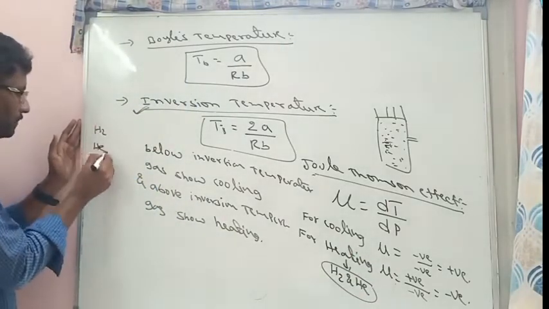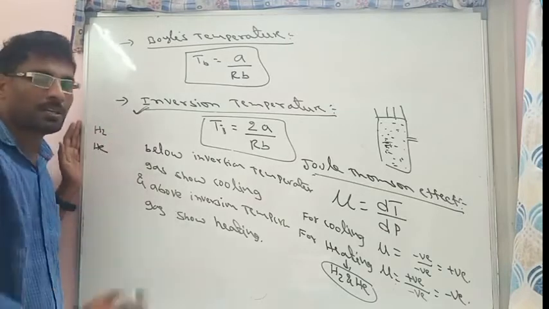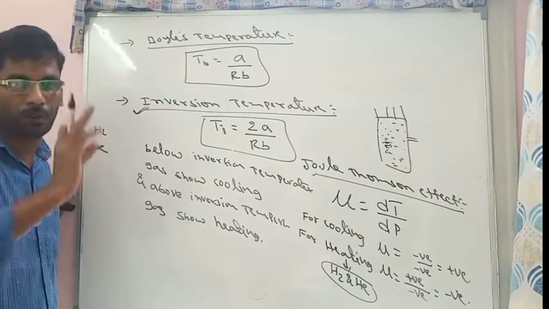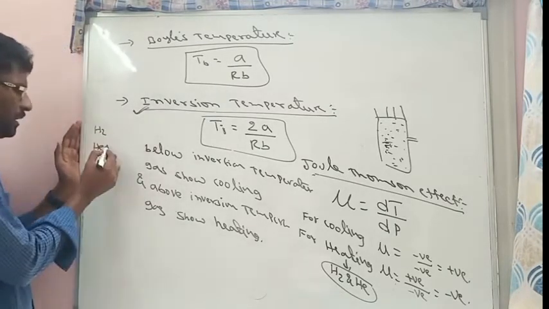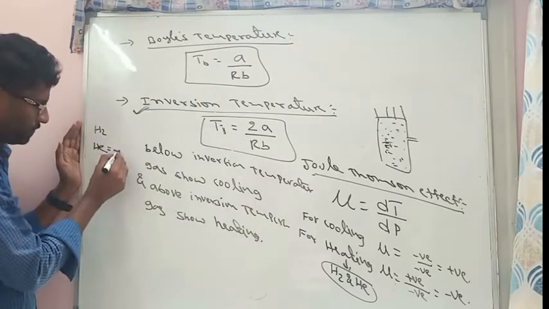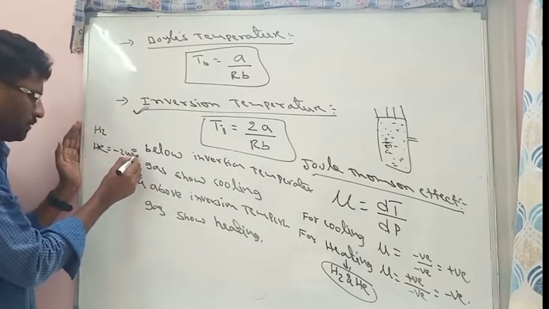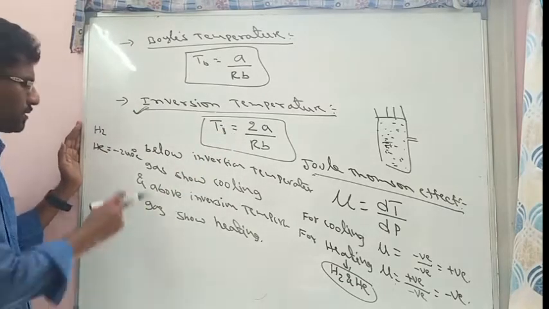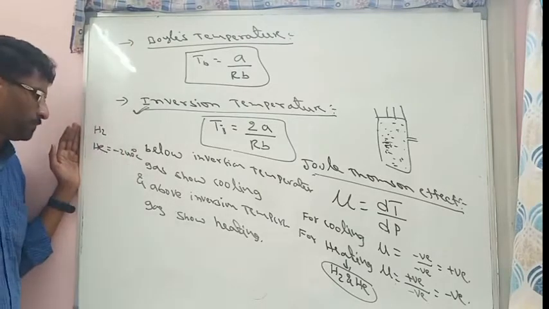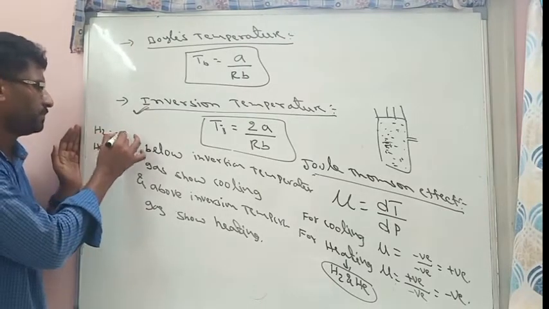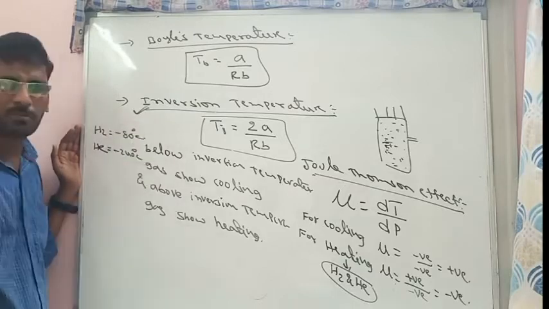Example, we are taking hydrogen and helium. Hydrogen and helium, these inversion temperatures are very low. Nearly helium's will be minus 240 Celsius something. So this is a very low temperature. Hydrogen's is also minus 80 Celsius something.